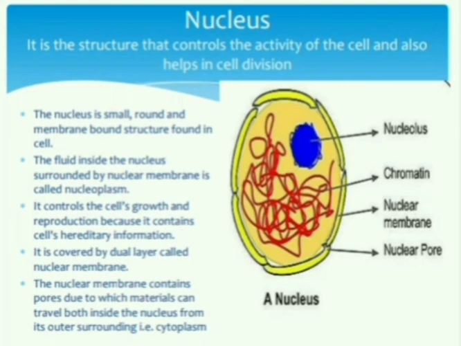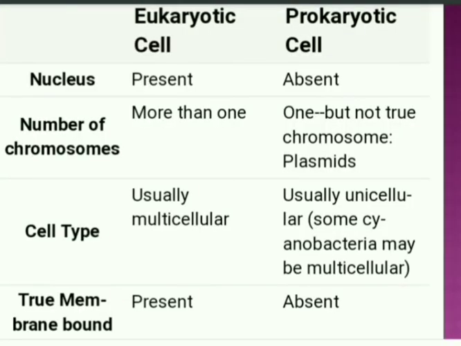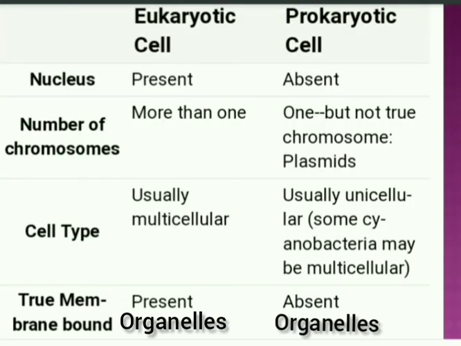The nucleus is a small, round, membrane-bounded structure found in the cell. The fluid inside the nucleus, surrounded by the nuclear membrane, is called nucleoplasm. It controls cell growth and reproduction because it contains the cell's heredity information. It is covered by a dual layer called the nuclear membrane. The nuclear membrane contains pores due to which material can travel both inside the nucleus from the outer surrounding, that is called cytoplasm.